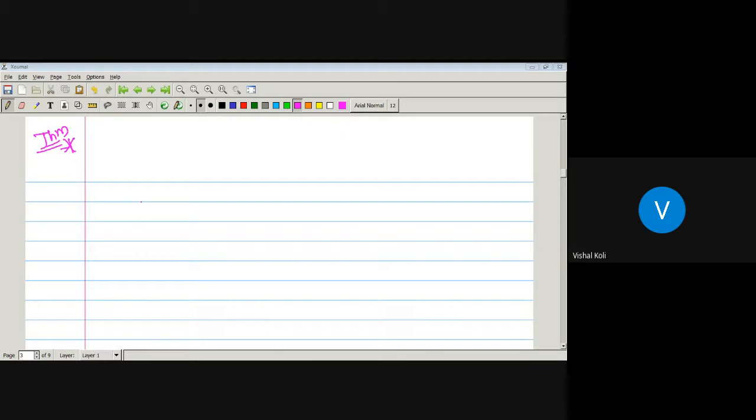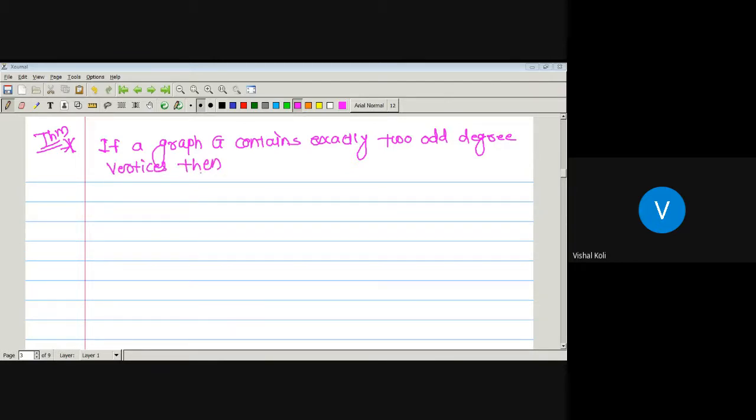If a graph G contains exactly two odd degree vertices, then there is a path between them.